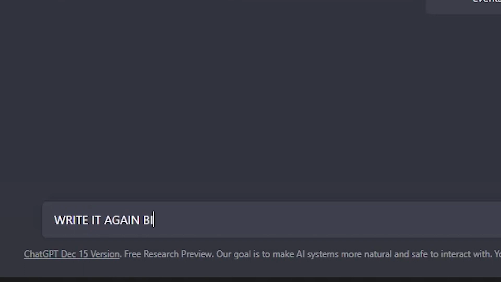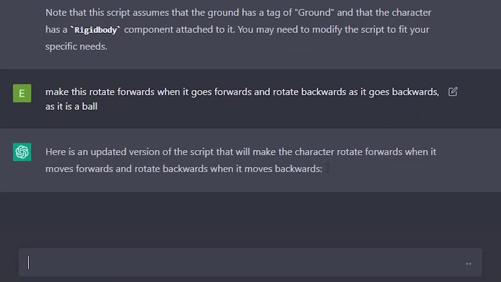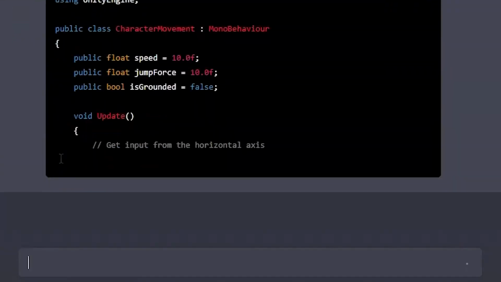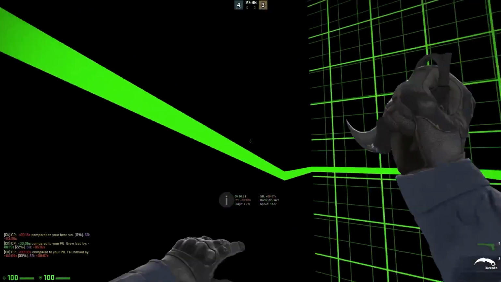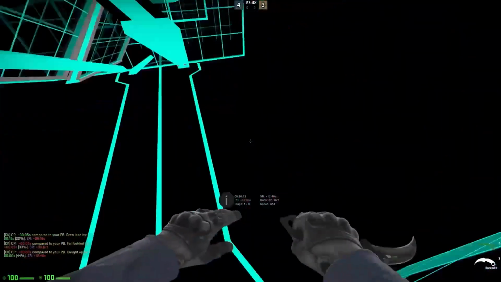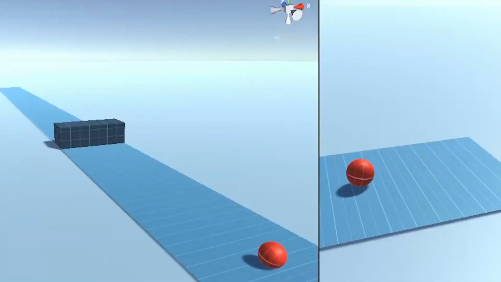So I asked ChatGPT to rewrite it. I had to try like 4 times to get a script from it that actually worked. It wrote decent scripts every time, but the first 3 scripts that it wrote didn't really work as I wanted them to, but the last script worked properly. It had a problem though, it wouldn't jump because the isGrounded function wasn't working properly. So I asked ChatGPT to write only that part again using another approach. But in the end, the movement script worked as I wanted it and I didn't really write any code.